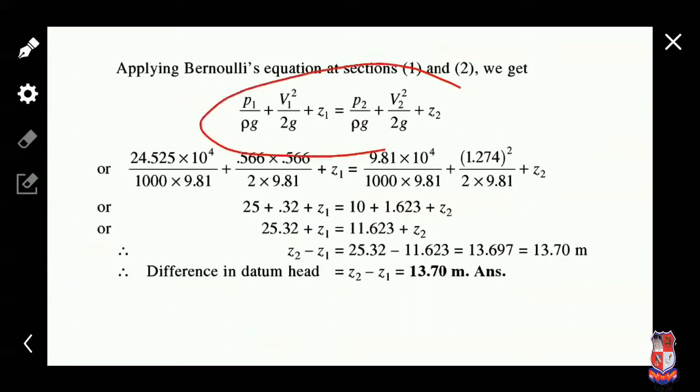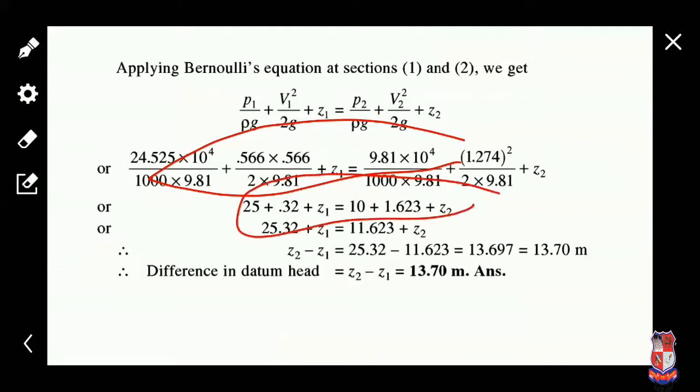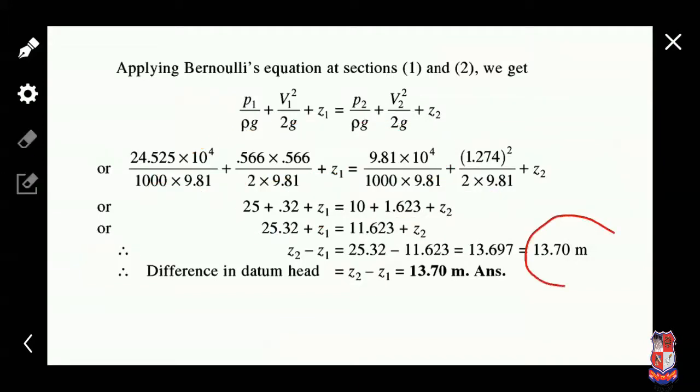Now applying Bernoulli's principle, simply put the known values of all elements; only Z1 and Z2 have no value. So take the difference Z2 minus Z1 and rearrange the values in this equation. Now we get the datum head difference Z2 minus Z1 as 13.7 centimeter. So now we can easily solve this kind of application problem by Bernoulli's principle.